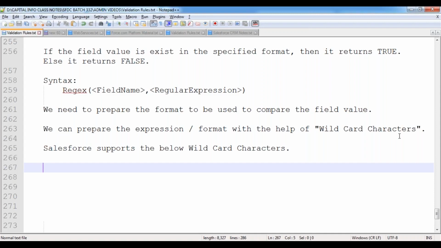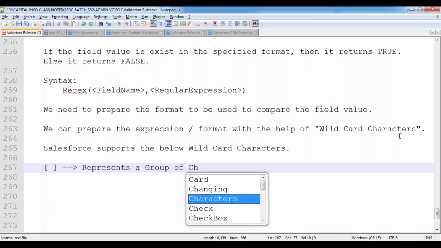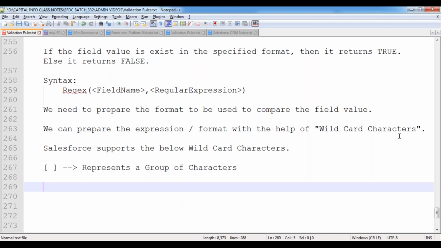Now, the first wildcard character is square braces. The square braces represent a group of characters. That means we can have a group of characters over here.